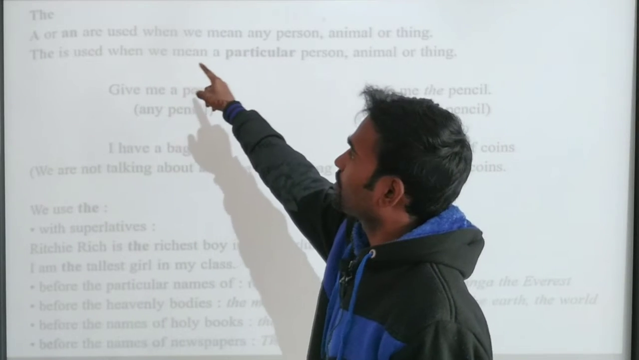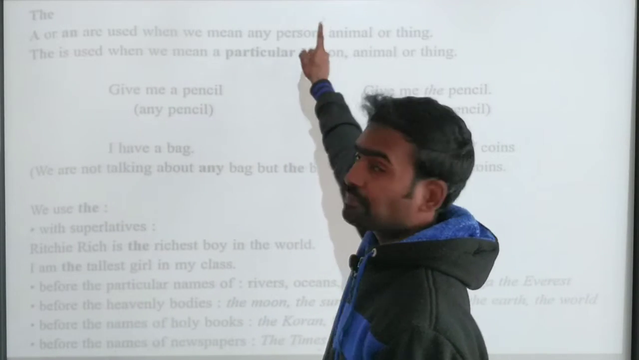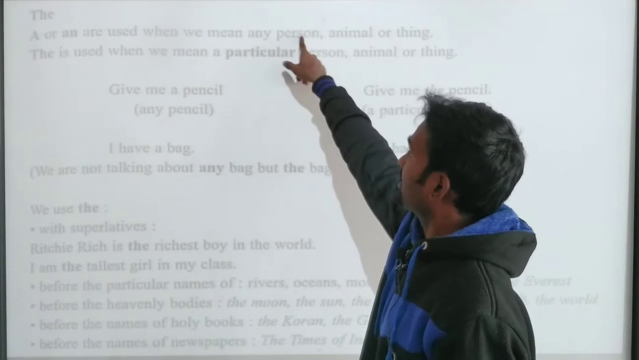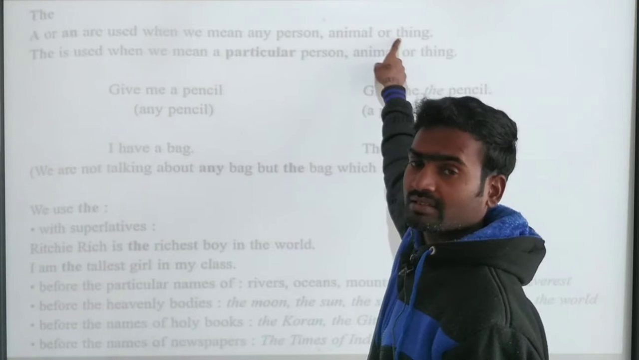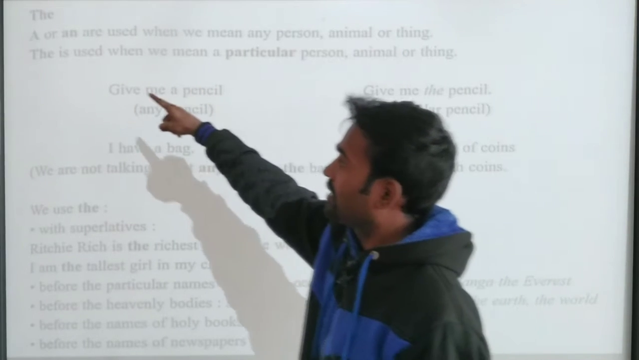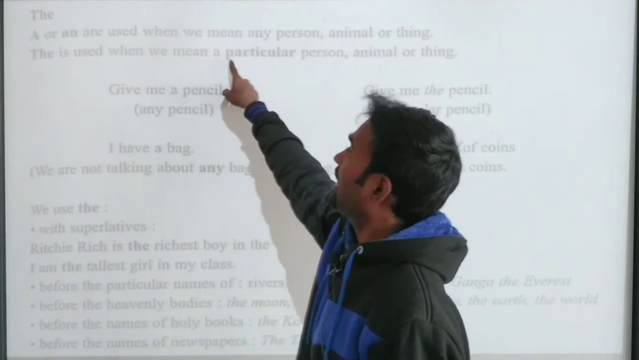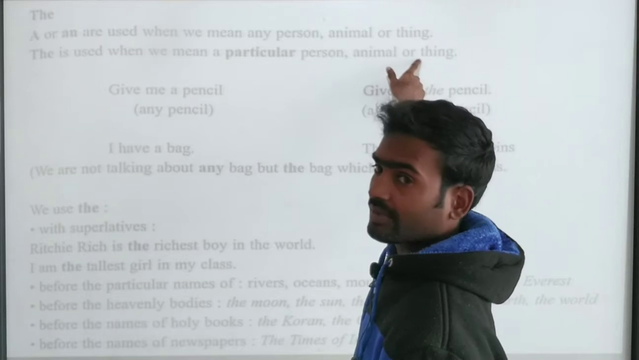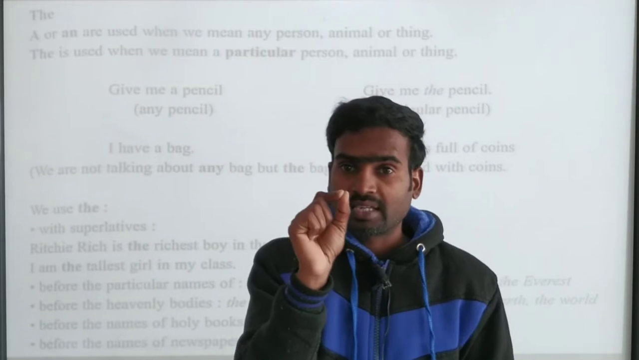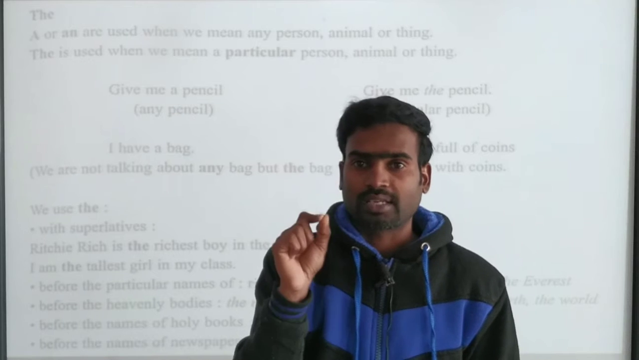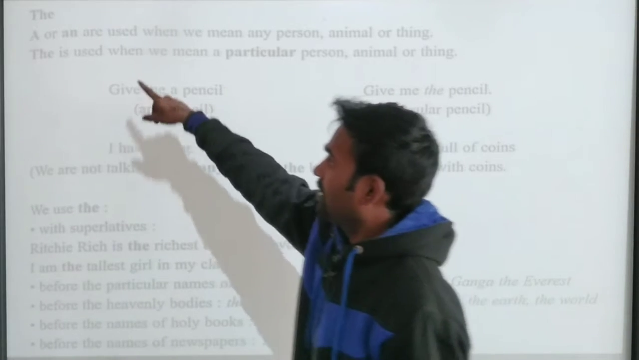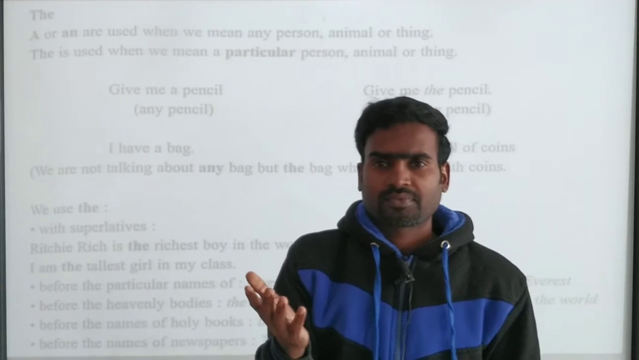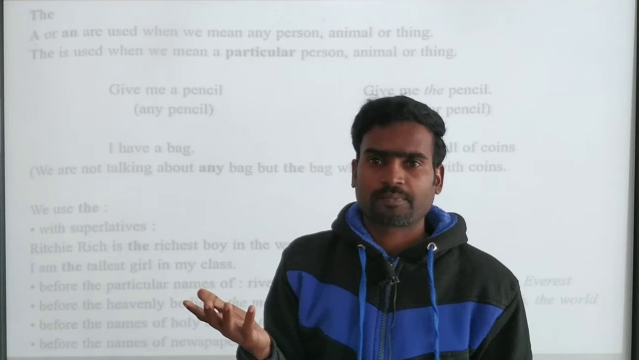A or an are used when we mean any person. That's not definite. We can use a or an for any person, animal or thing. But the is used when we mean a particular person, animal or thing. When we speak about a particular person, animal or thing, we use the. Whereas a and an are not definite: any person, any animal, anything we can speak about, right?